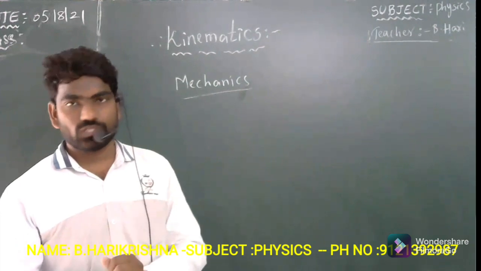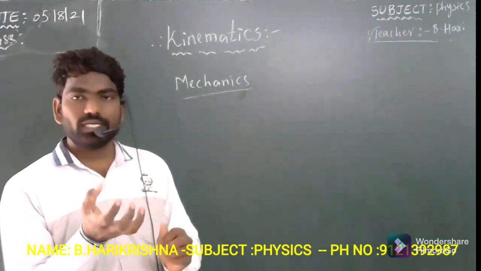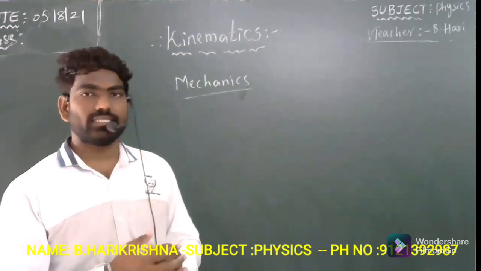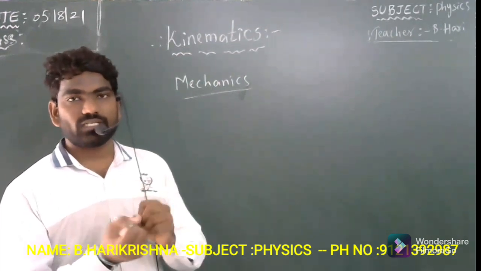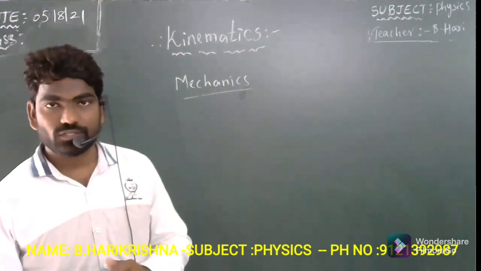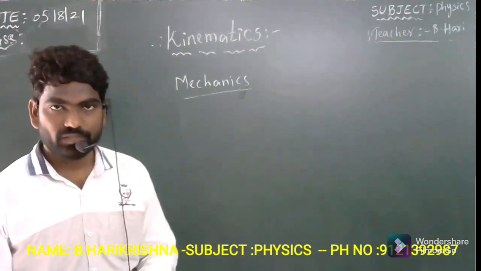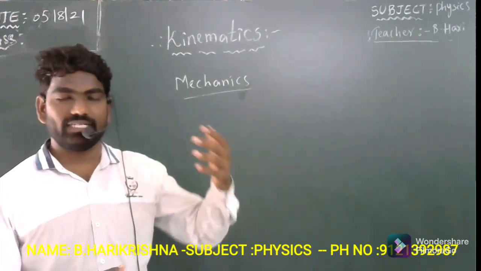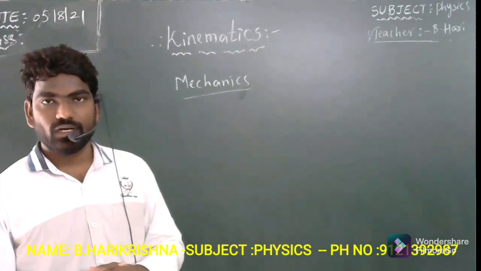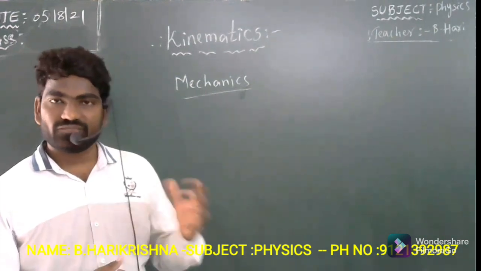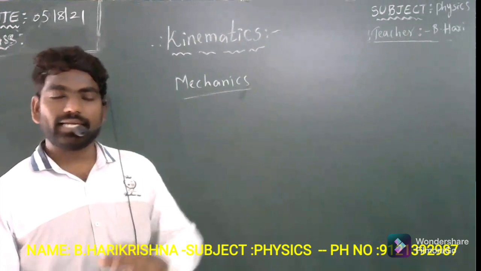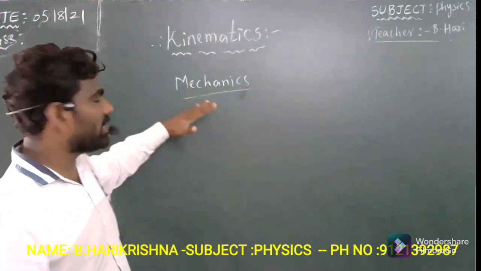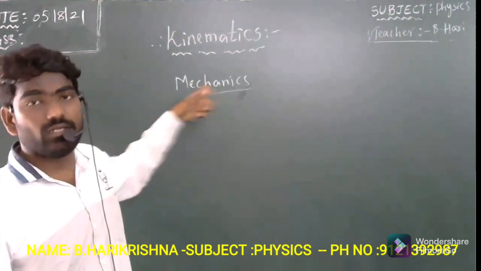Here, ordered motion of an object means, suppose an object is in motion, what is its velocity, displacement, and whatever factors we are going to discuss when the object is in motion. It can also deal with a system when it is at rest: what is its area, surface area, volume, density, such factors. All this complete information is given by the sub-branch of physics called mechanics.